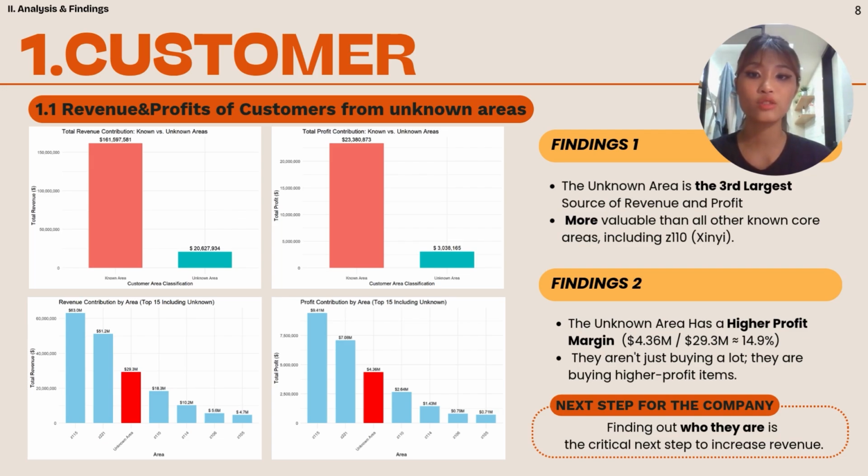So while known areas generate the bulk of the total revenue, the highly profitable nature of the unknown group is critical for future growth. The next step is clear. We must identify who they are, whether they are online shoppers, non-members, or from a different city, to create targeted strategies and unlock their full revenue potential.